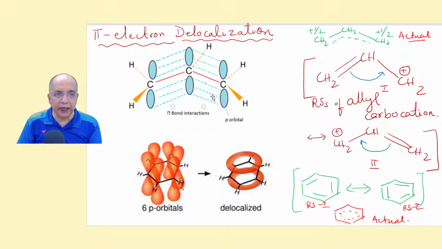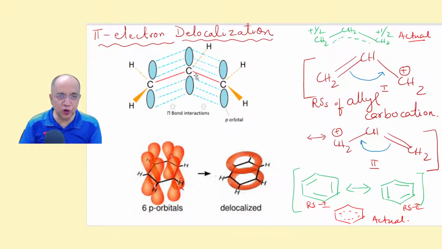Now, in fact, the pi electrons get delocalized. Supposing this is the allyl carbocation. There is a pi bond here and a p orbital here which is vacant. All are sp2 hybridized.